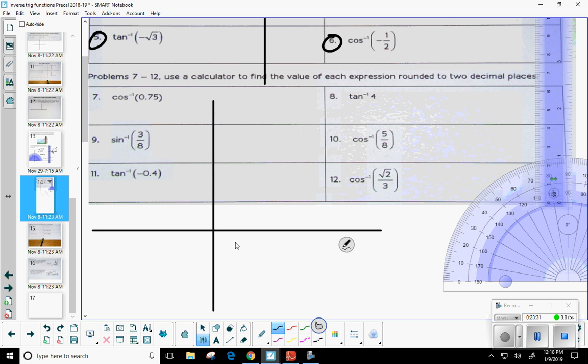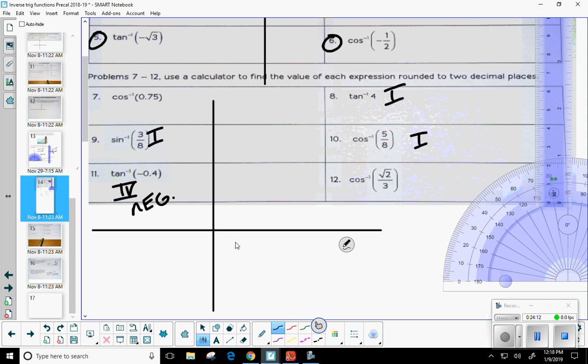And really, when it comes down to it, if we're looking at tangent inverse of 1, would I be drawing this in quadrant 1 or 4? It's positive, so quadrant 1. Let's just go through those. Sine inverse, because it's positive again. What about cosine inverse of 5/8? Quadrant 1. Now, here's what's interesting. Number 11, tangent inverse of a negative 0.4. That would have to be quadrant 4. And because it's in quadrant 4, I know that my answer would have to be a negative answer.